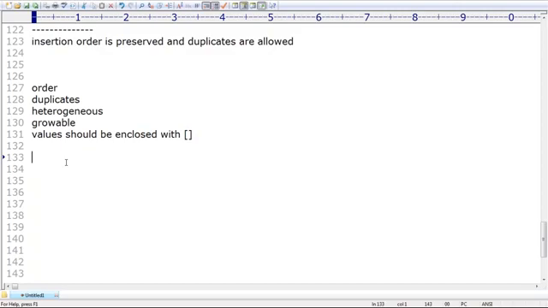An ordered, mutable, heterogeneous collection of elements where duplicates are allowed is nothing but a list. Clear, right? Are you able to understand? Are you getting the basic idea about this list concept? That's all. These are various things you people should be aware of.